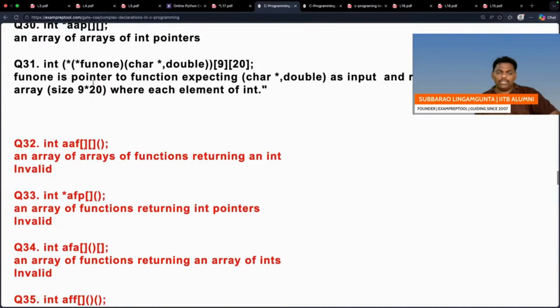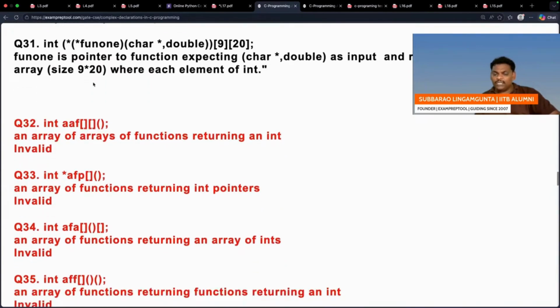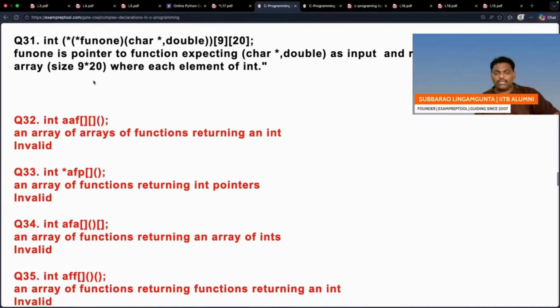Go to question number 31. Question number 31 is interesting. See everyone, see one time. Start from the operand onwards. I think so many brackets are there. Read the first bracket. Fun1 is a pointer.